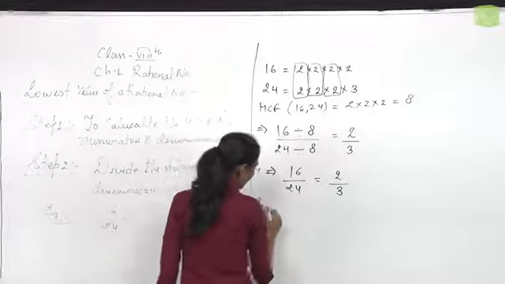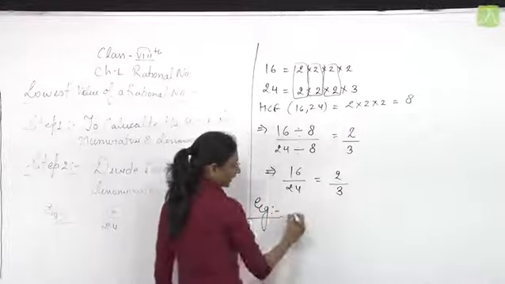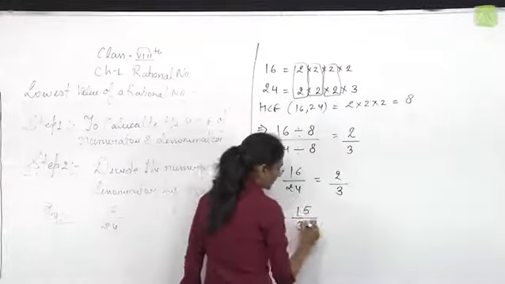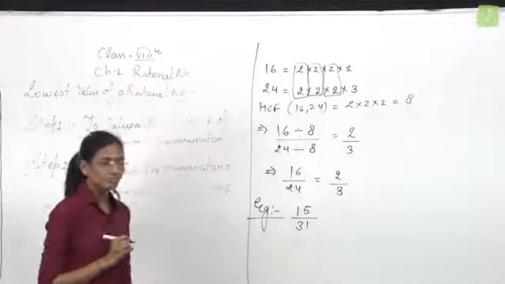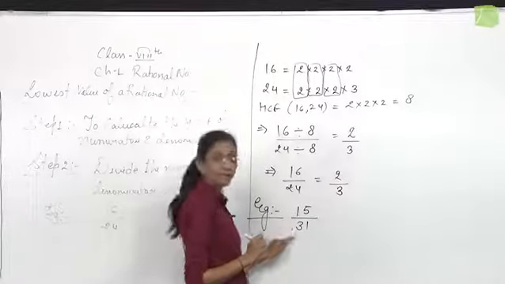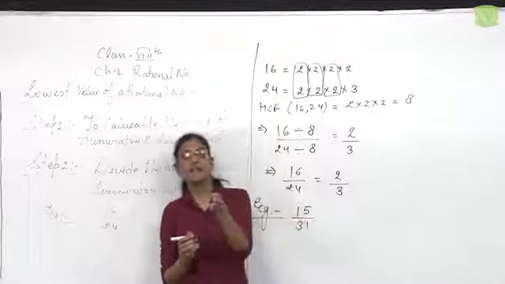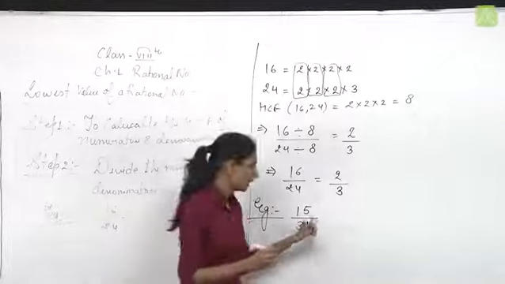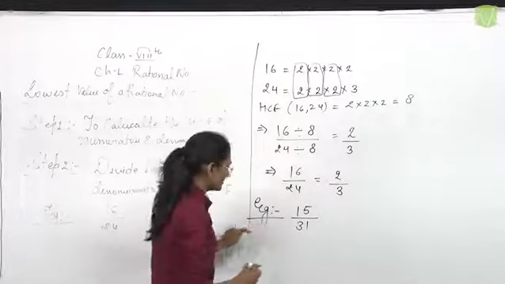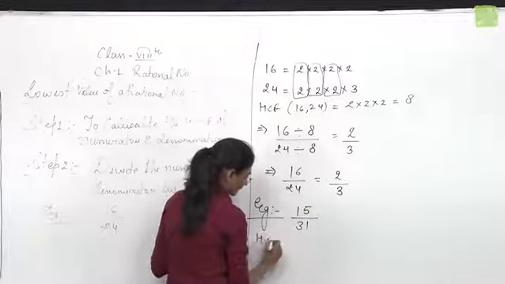Let's take one more example. The next example is 15 upon 31. The given rational number is 15 upon 31. We need to convert it into its lowest form. Step number 1, calculate the HCF.